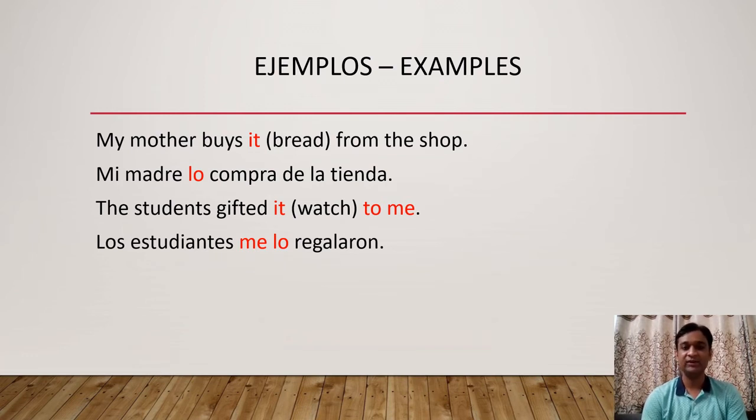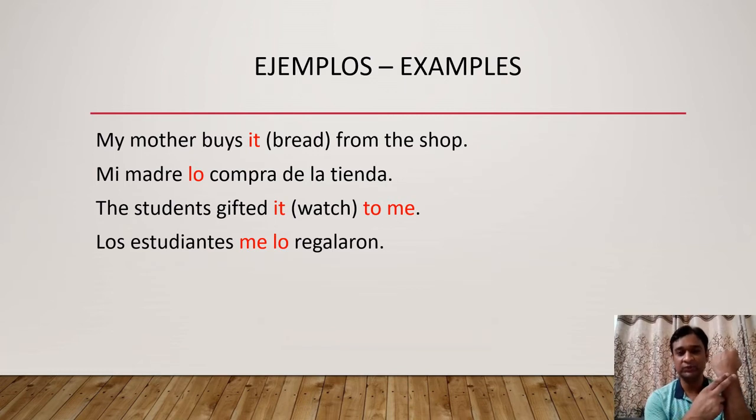So me is the indirect object pronoun for to me and lo is the direct object pronoun for it. And it is the replacement for watch. And now why lo is there for it? Because watch is el reloj in Spanish. So reloj is masculine gender, so we have to use lo. Los estudiantes me lo regalaron. So here both the pronouns me and lo are placed before the verb conjugation. Clear? First two examples, friends.